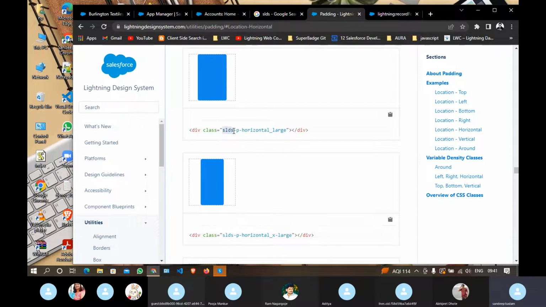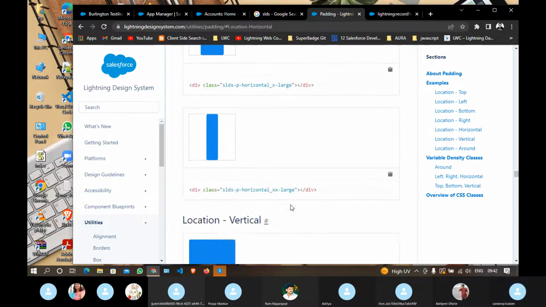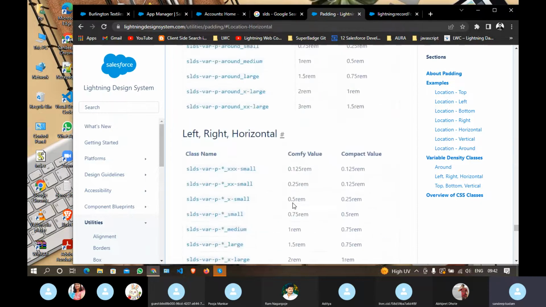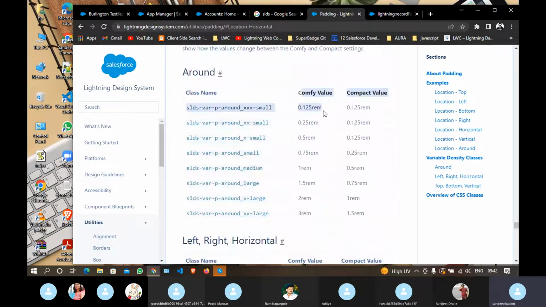Okay, so SLDS will be common across all the classes. If you want to add padding, just place P. If you want to add margin, just add M. Then your side, on which side you are going to add the padding or margin, and then underscore and your size, meaning what amount of size you want to add. So these are the standard available classes here. If you go below, they have explained it. They have also given the measurement, what is the measurement of each size. So these are the different sizes available for us.